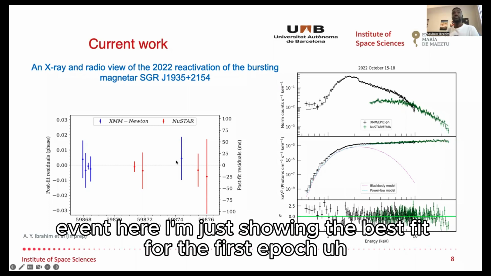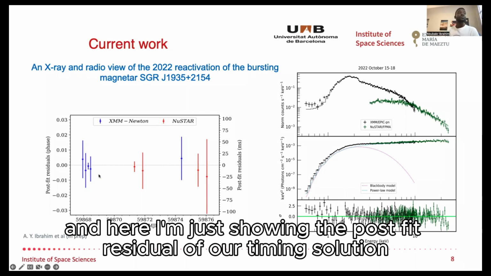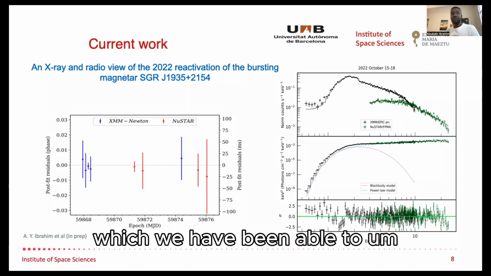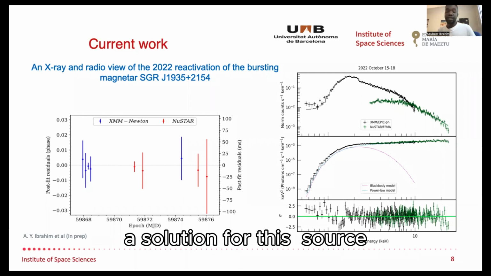Here I'm just showing the best fit for the first epoch spectra. We fit the spectra with a black body plus power law. And here I'm showing the post-fit residual of our timing solution, for which we have been able to obtain a coherent timing solution for this source.